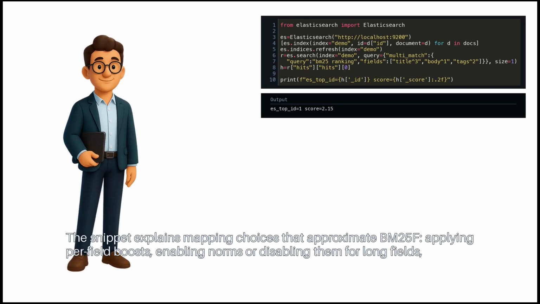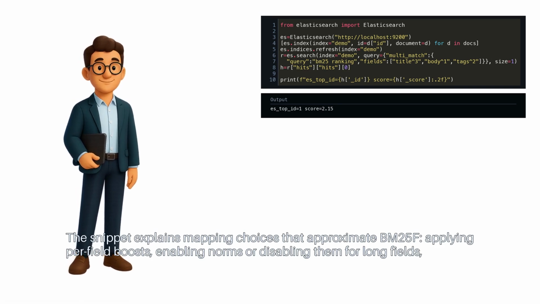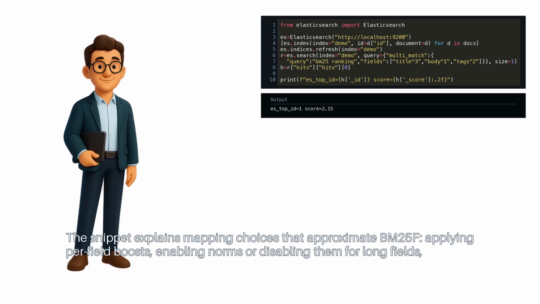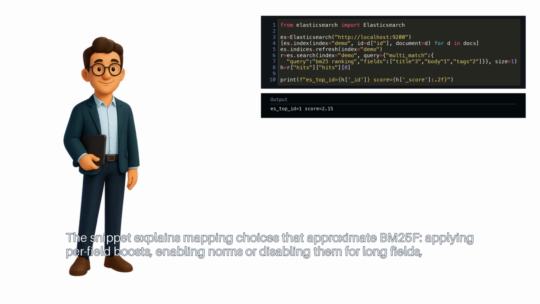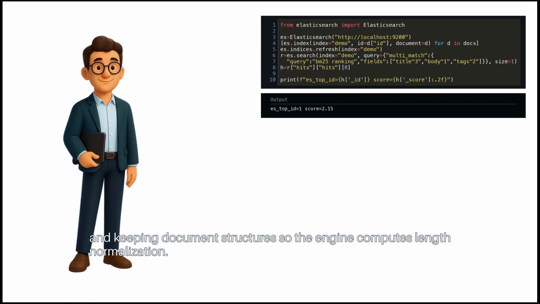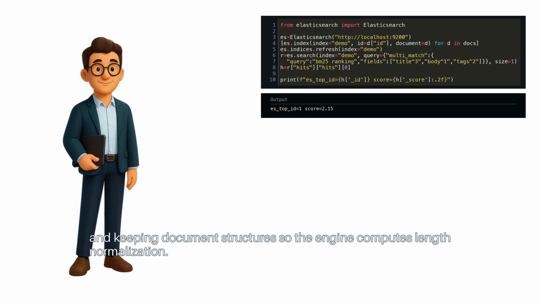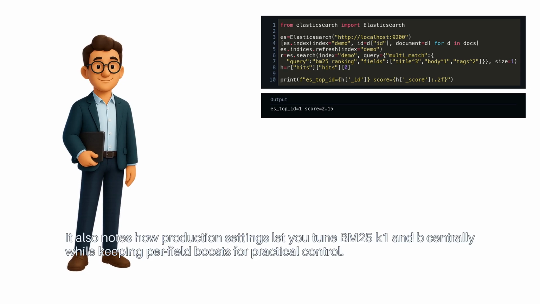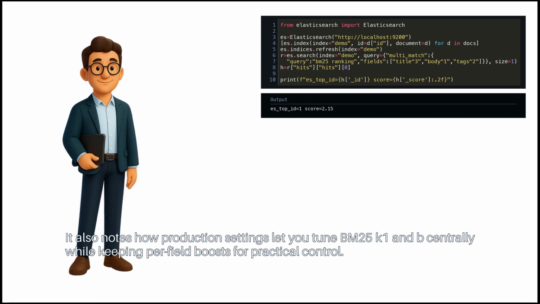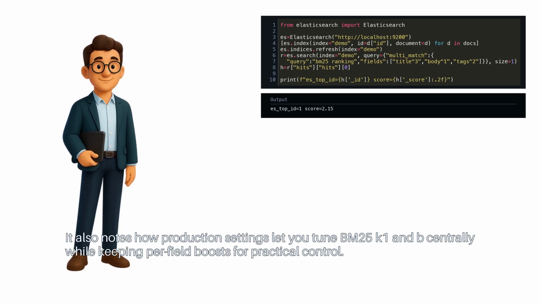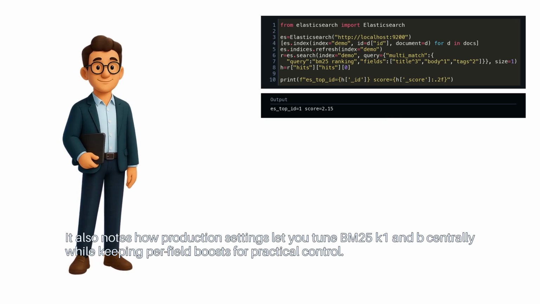The snippet explains mapping choices that approximate BM25F, applying per-field boosts, enabling norms or disabling them for long fields, and keeping document structures so the engine computes length normalization. It also notes how production settings let you tune BM25, K1, and B centrally, while keeping per-field boosts for practical control.